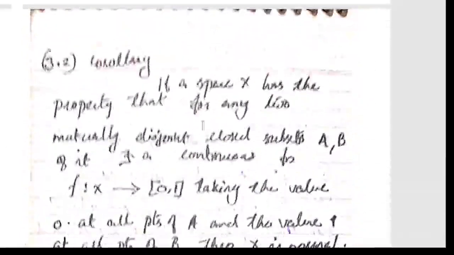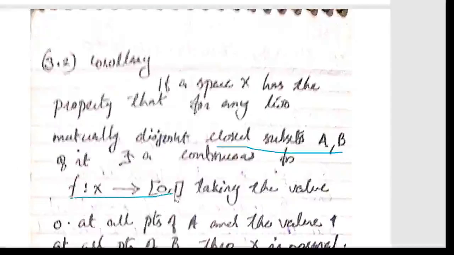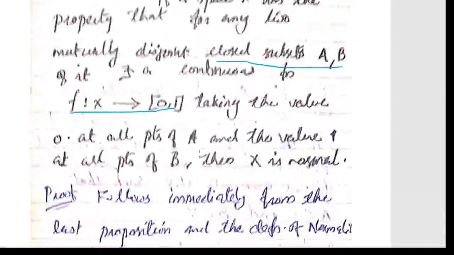Corollary. If a space X has the property that for any two mutually disjoint closed subsets A and B of it, there exists a continuous function f from X to the closed interval [0, 1], taking the value 0 at all points of A and the value 1 at all points of B, then X is normal.